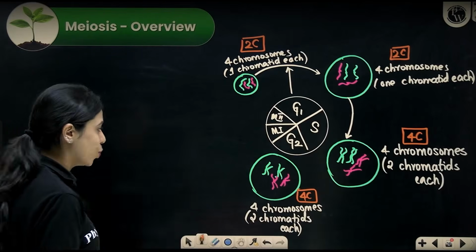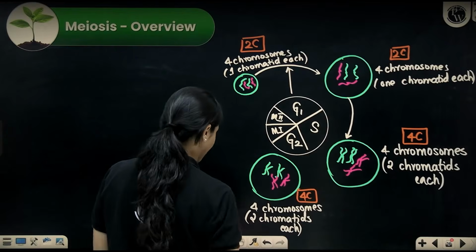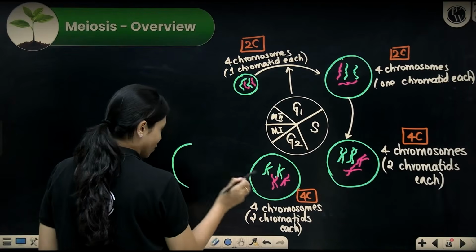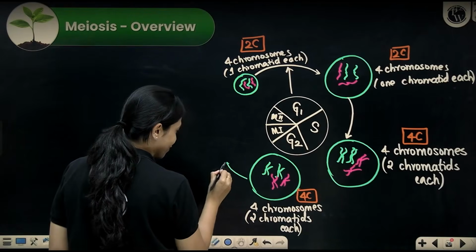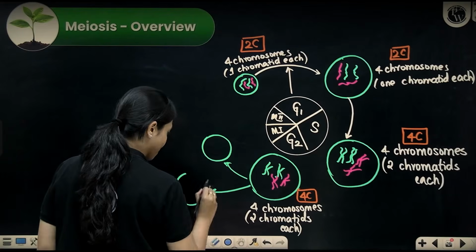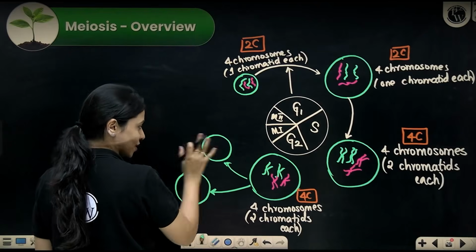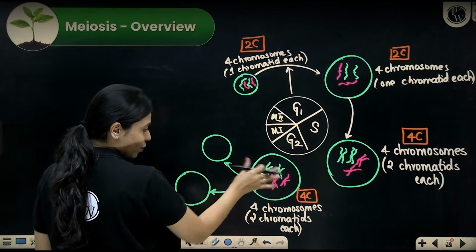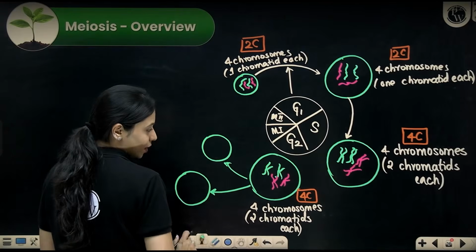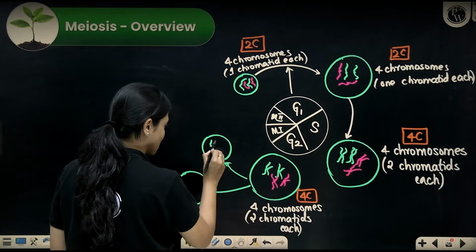Now what happens in M1 is interesting. As the cell proceeds through the first meiotic division, 2 very special things happen. Firstly, one cell will divide and give rise to 2 cells. Okay, this is happening in M1 phase. After M1 phase is telophase, you can see this. 2 cells will form from this one cell. And the chromosome number would have changed here already. From 4 chromosomes, each cell would have 2 chromosomes here.